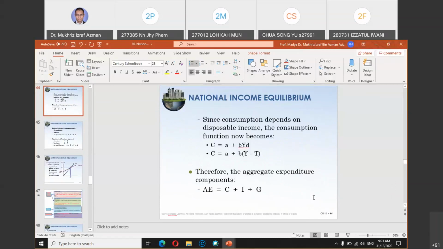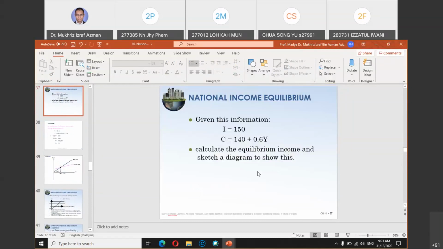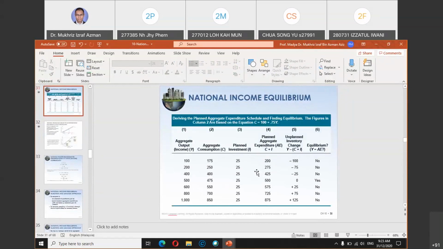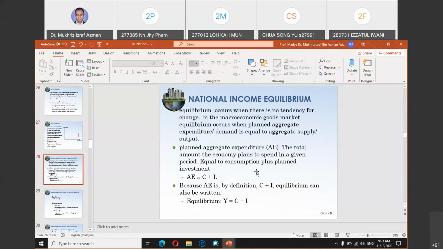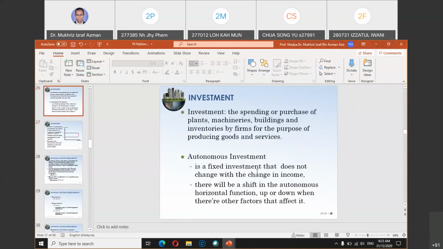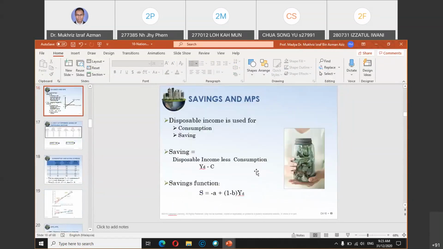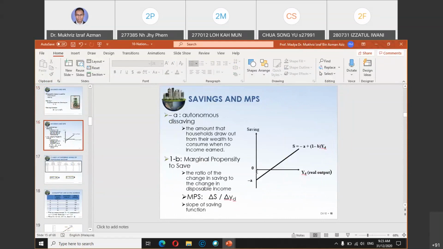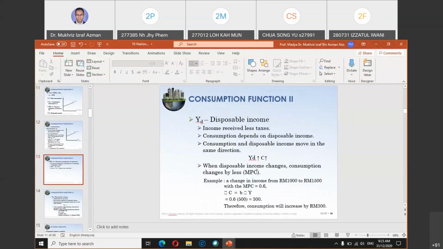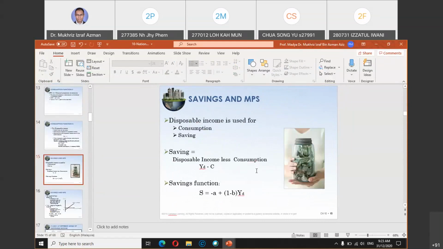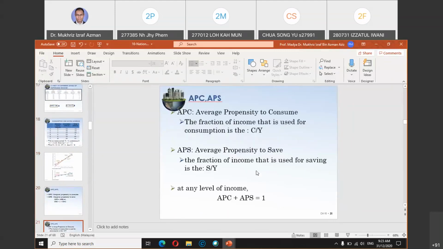In a two-sector economy, it will be saving equals investment, S equals I, correct?